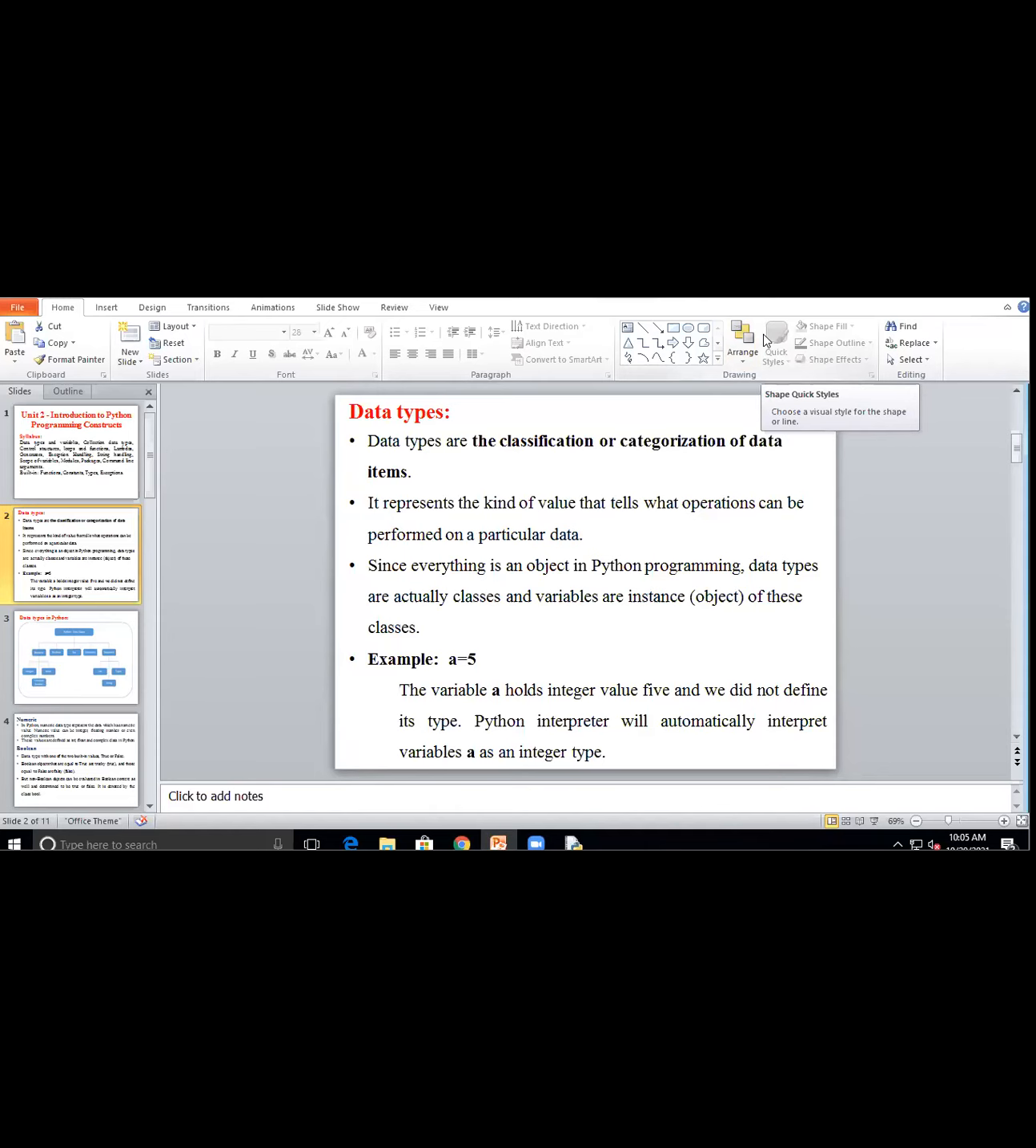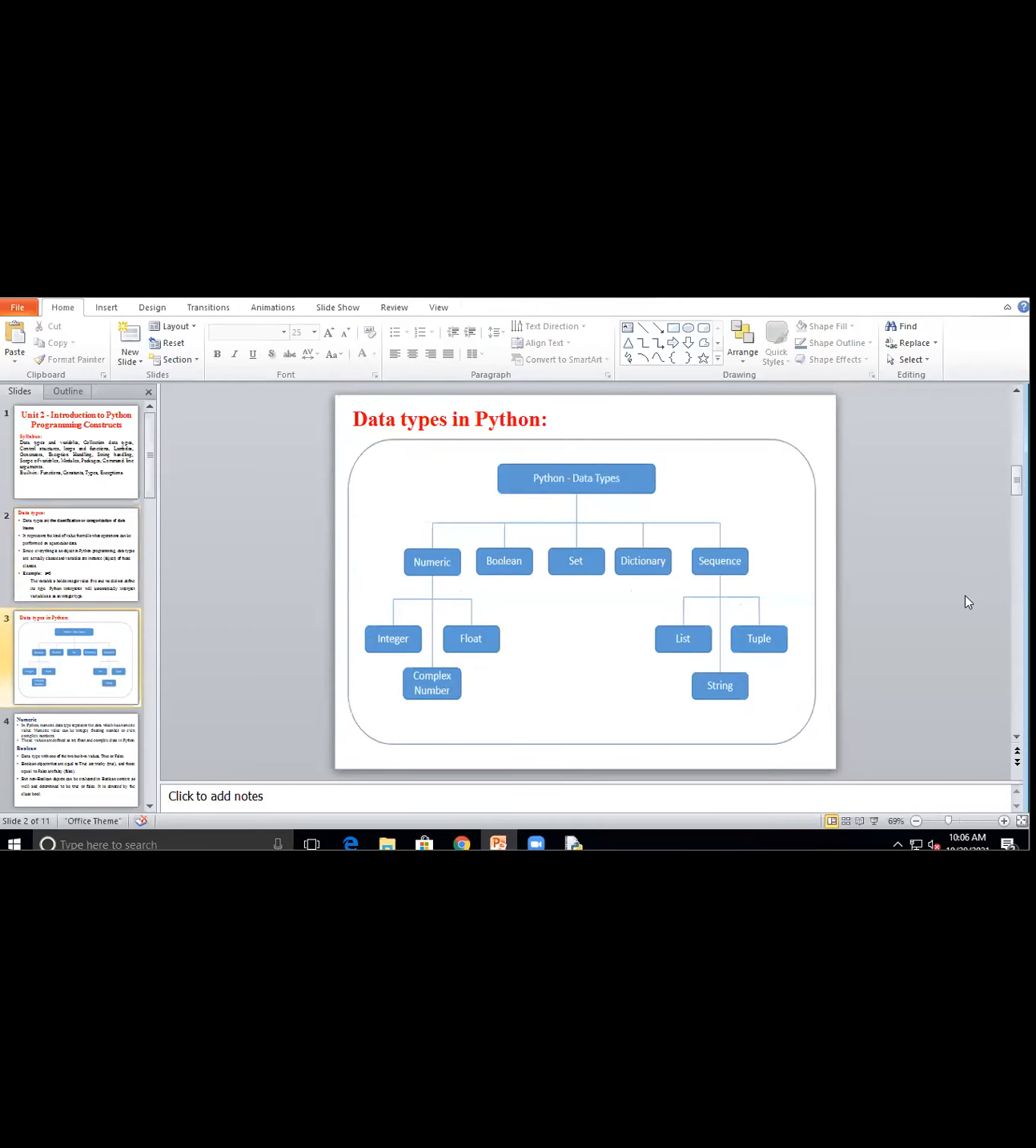Okay. So in a program, one example is a is equal to 5. We consider a to be of integer data type. But how will the system understand that a is equal to 5 is an integer? We assign the value of a as an integer, so it is known as a data type. Okay, we will see some examples of data types first.